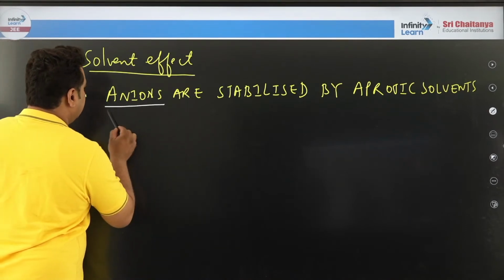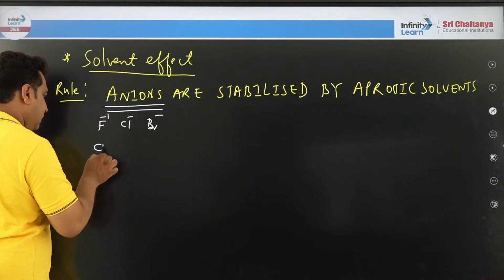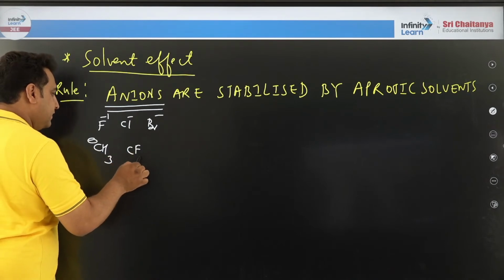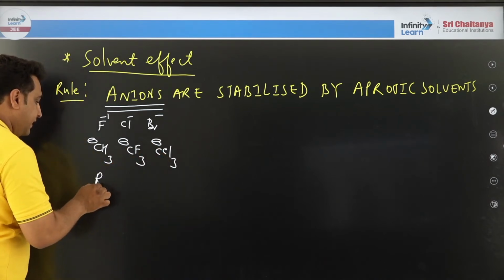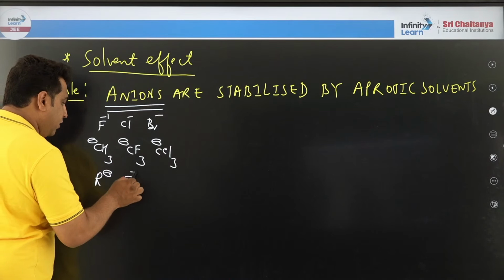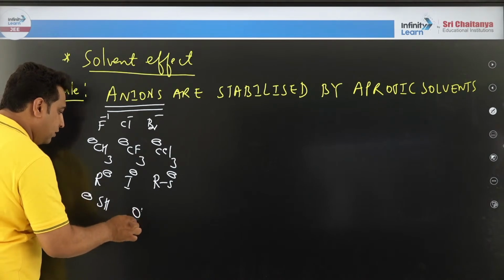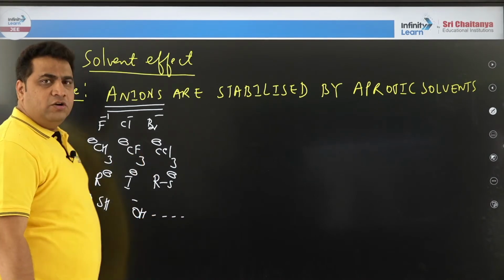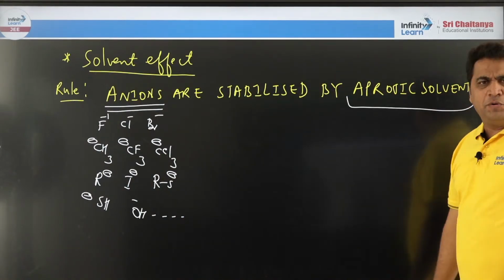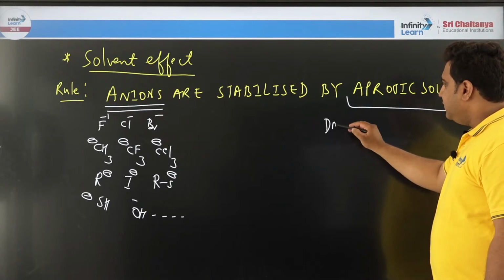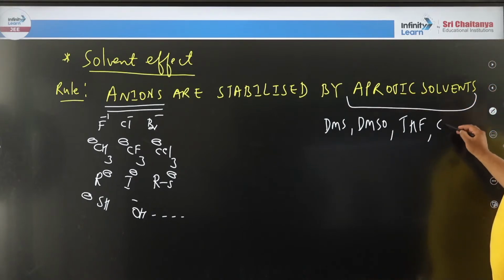Anion examples are what? Fluoride, chloride, bromide, carbanion. You can write here CF3 minus, just now which you studied, CCl3 minus, Grignard reagent R negative, iodide ion, any negative charge ion, hydroxide ion, etc. Any anions are stabilized in aprotic solvents. What are aprotic solvents? Which do not have proton. Like DMS, dimethyl sulfide, DMSO, dimethyl sulfoxide, THF, tetrahydrofuran, benzene.